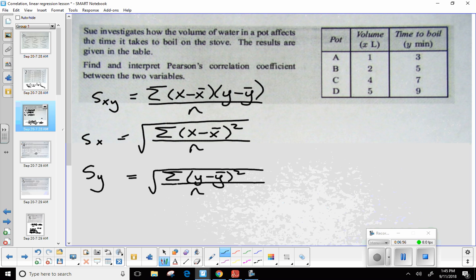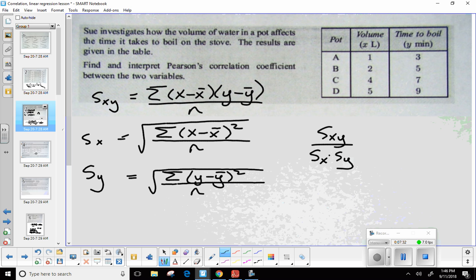You might remember back in Algebra 2, we went ahead and used R as the variable for that. Did you guys ever do that in Algebra 2? Look at scatter plots and find a prediction equation, things like that? No, really? Okay, but that's all right. R is the variable we use to go ahead and represent what the correlation is. Now remember, it could be very strong, it could be weak, positive, negative. But here's what you do in order to find R. You take S sub xy, the value from the formula, and you divide it by the product of the standard deviation for the two quantities you have.